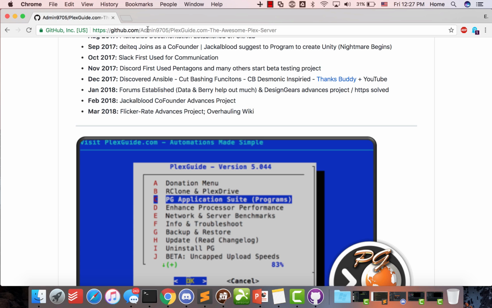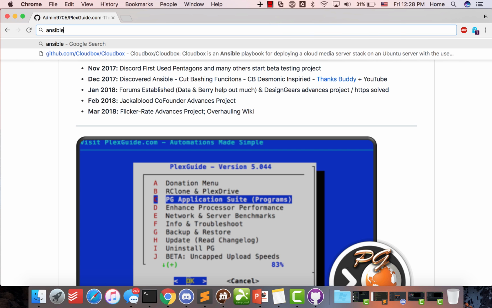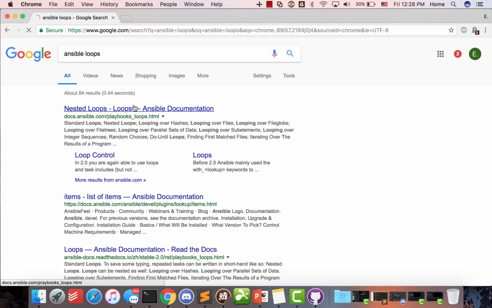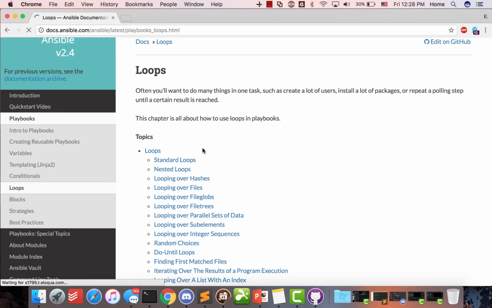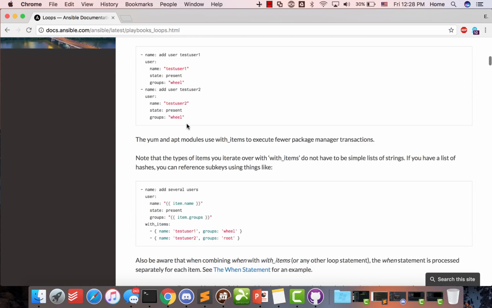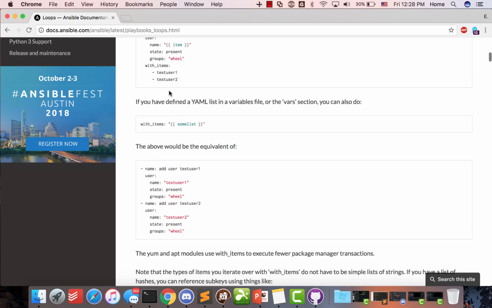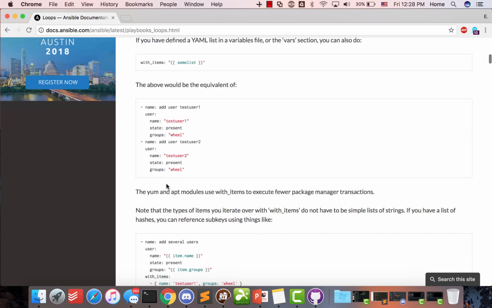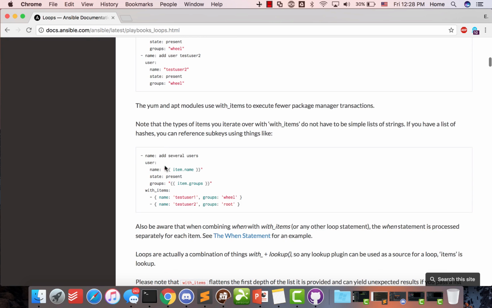You can literally just go into Google and type, let's say you want to use Ansible for a loop, right? So Ansible loops. It's very easy to find this information, so anybody can write anything. And one of our guys, Flicker Rate, he just learned Ansible. I just kind of schooled him up. And you notice here, what Ansible does is it has a streamlined format, so you can pretty much write things out. To new users looking at this, you're probably like, what? I don't get it.